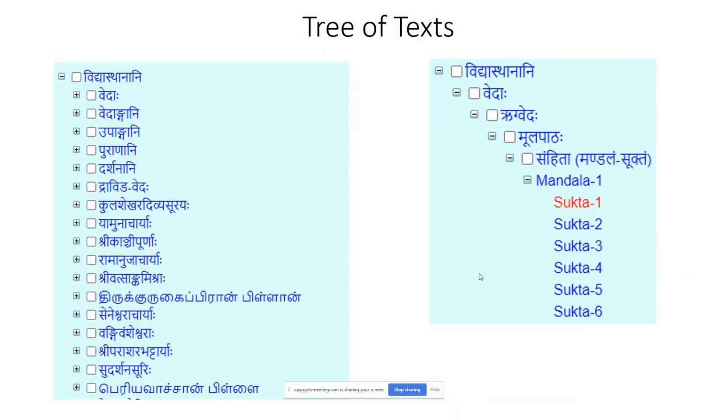and when we go to the individual leaf node, it will start displaying the content. The tree can also be seen in different languages. On the left, we are seeing it in English. In the middle, we are seeing it in Tamil, and on the right, we are seeing it in Kannada. So there is a language choice, and what it basically does is to transliterate names from one language to the other, so that we can see this tree in the language which is most familiar to us.